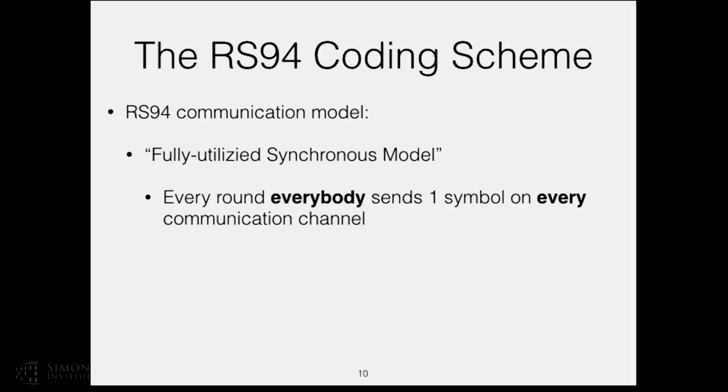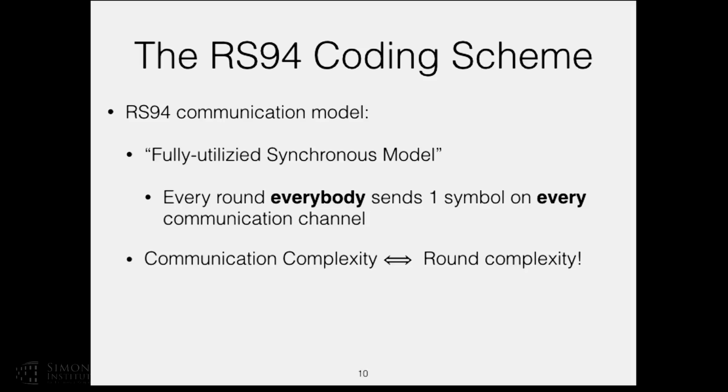So, for instance, yesterday we had the talk by Sylvia about the Byzantine agreement. That's exactly the model that he was using. There were rounds, and every round everybody was sending bits to each other. And this kind of connects the round complexity and the communication complexity, because every round everybody talks, so every round just means 2 times the number of edge symbols. So the communication complexity and the round complexity are related by a fixed constant. So now bounding the round complexity means bounding the communication complexity.